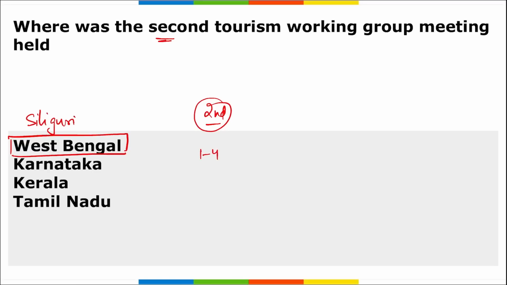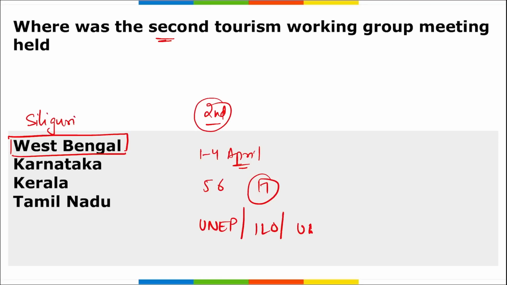It was held from 1st to 4th of April, and it was represented by almost 56 delegates from 17 member countries. Remember, the 4 international organizations included UNEP, the United Nations Environment Program, the International Labour Organization, the United Nations World Tourism Organization,